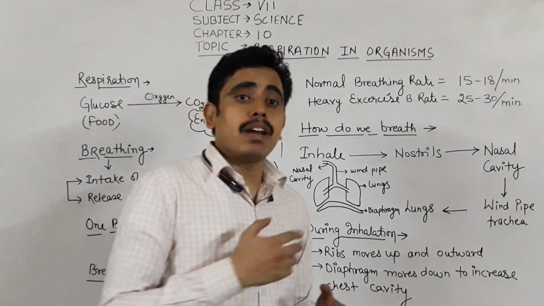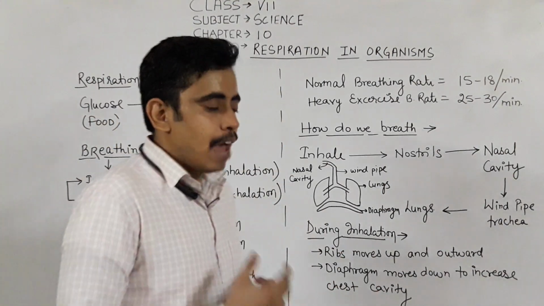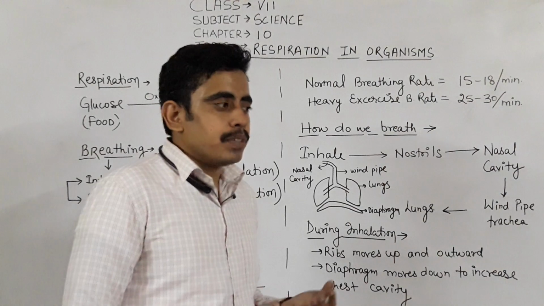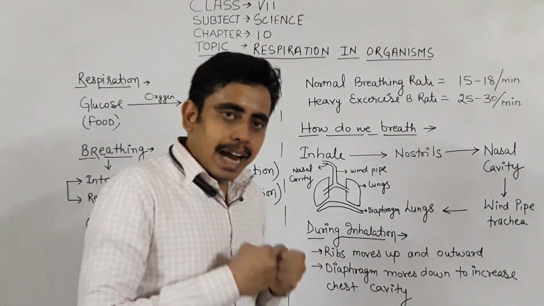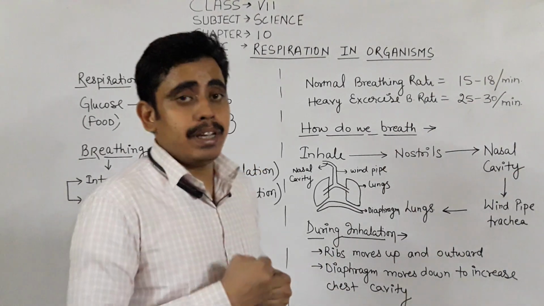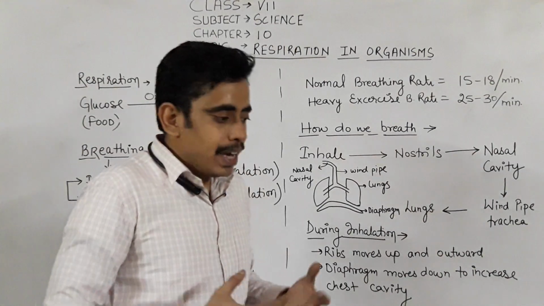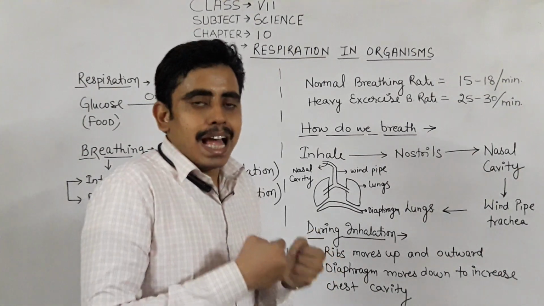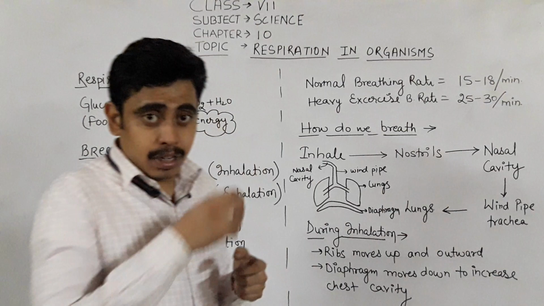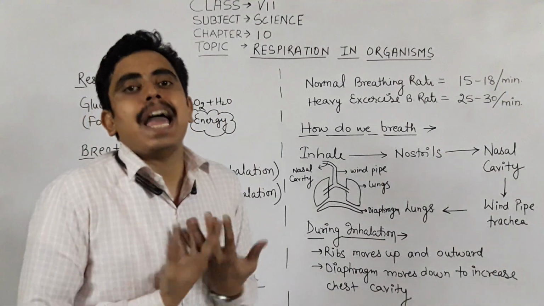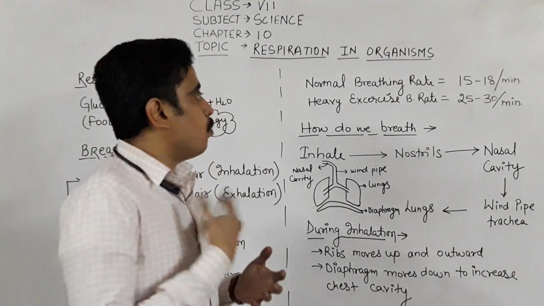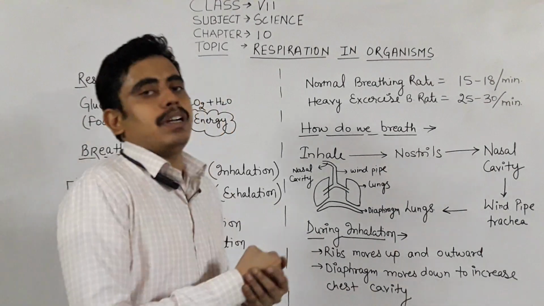And when we are running, doing some heavy exercise, or doing some hard physical work, we are using our energy. In that particular condition, our body requires more energy to perform that particular task.